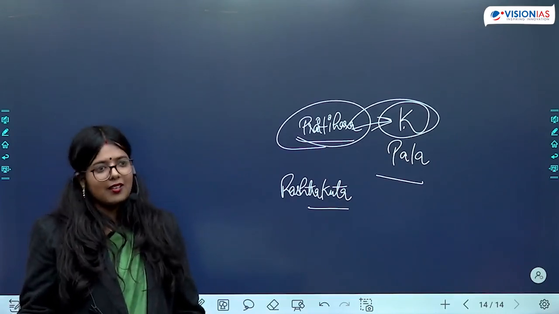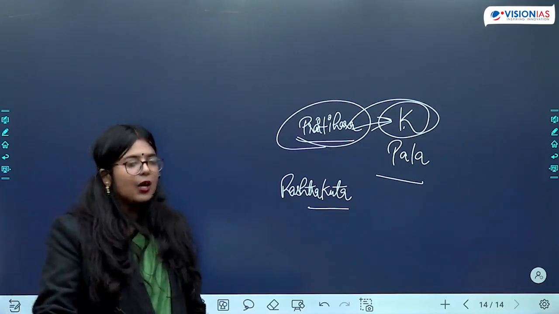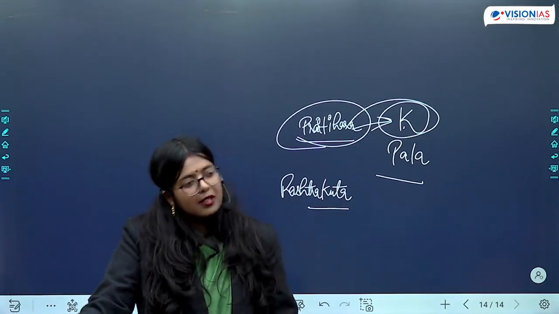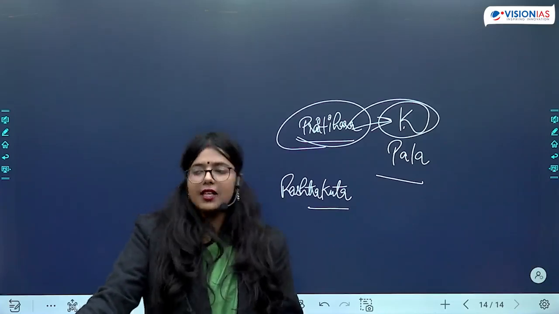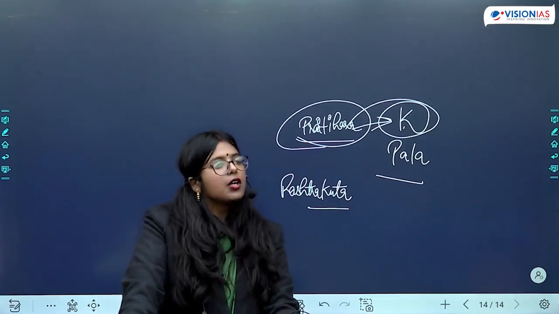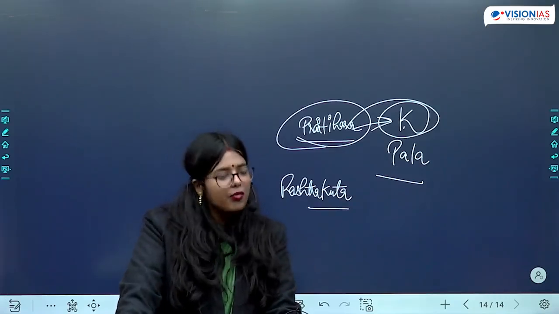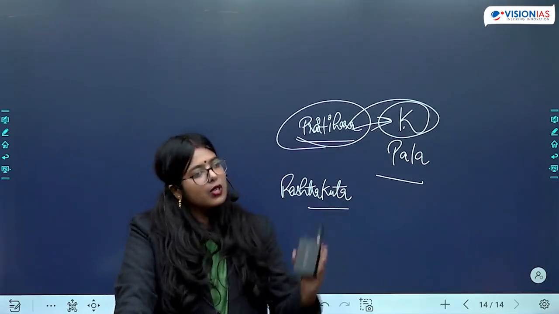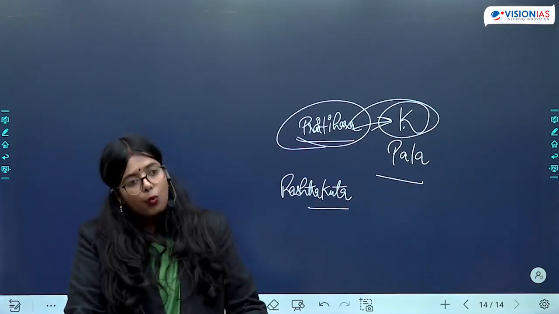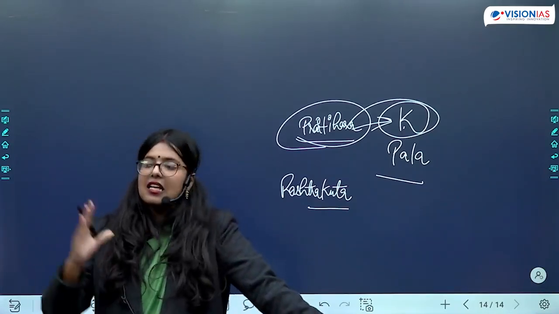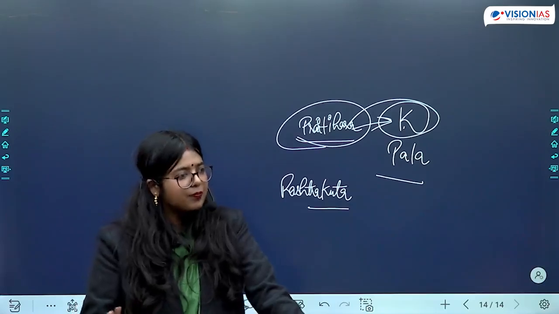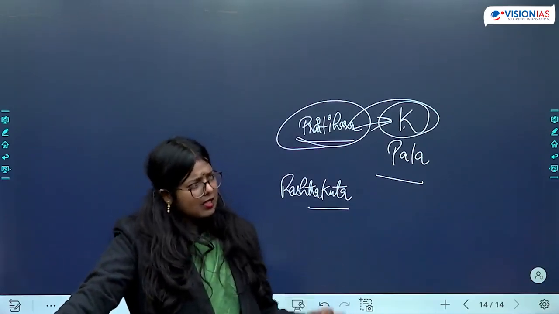They became very weak in the course of a fight which was dragged for more than 200 years. So even after they took the control of Kannauj, they did not remain powerful enough to tackle the invasions of various individuals which had started taking place. So when we are talking about war, war eventually weakens everyone, no matter who is emerging powerful. Is this clear? So this is something that we need to keep in mind to understand the political milieu.